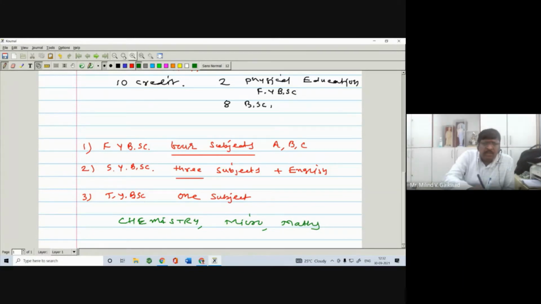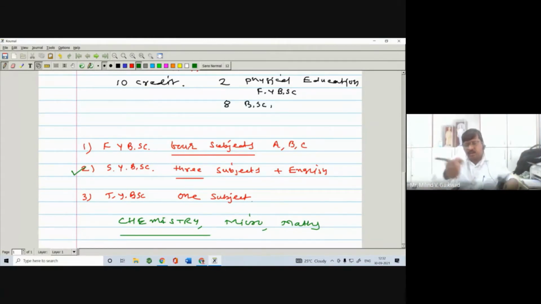We can do chemistry at TY level, provided you must have had chemistry at SYBSc. Every subject is compulsory and equally important.